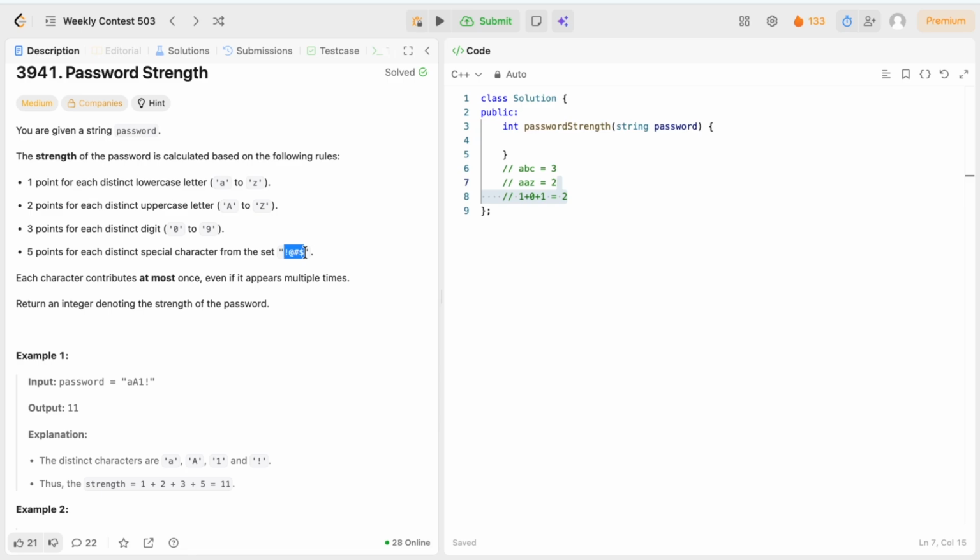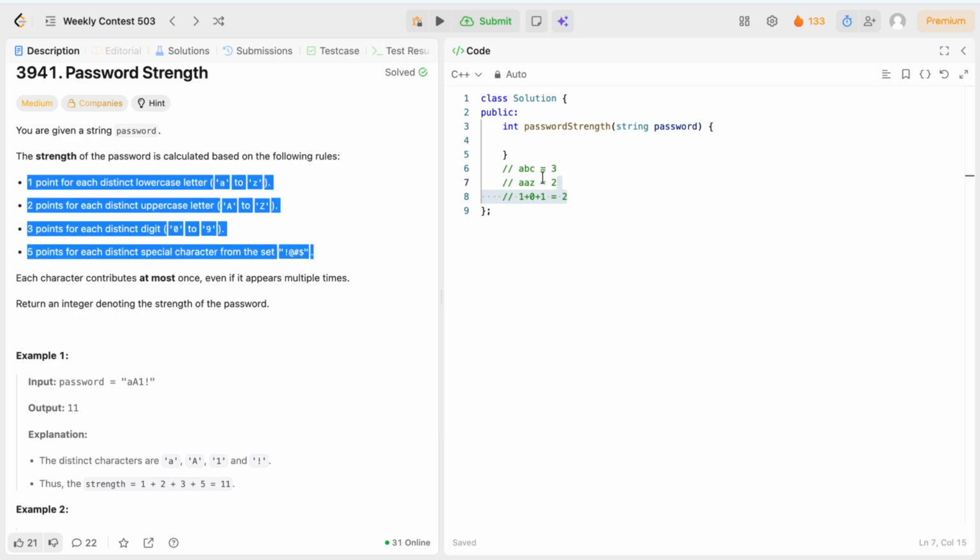So what are we going to do? For this question, we are just going to store whether the current character in the password I am reading is already repeated or not. If it has not come before, then we are going to give the points according to the given rules.